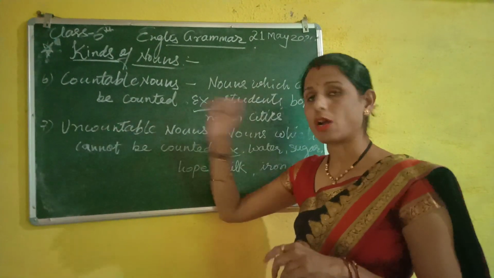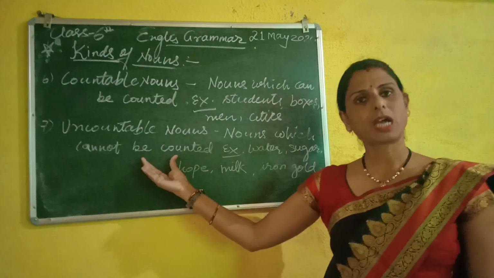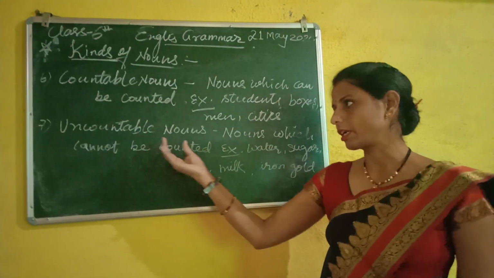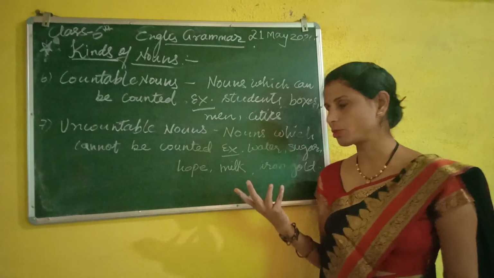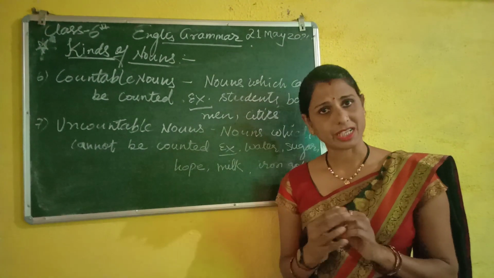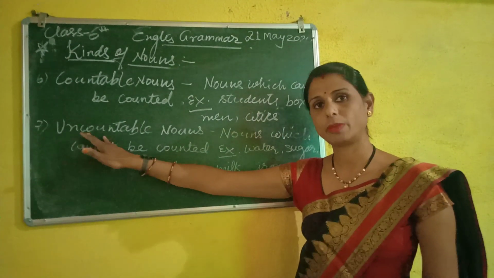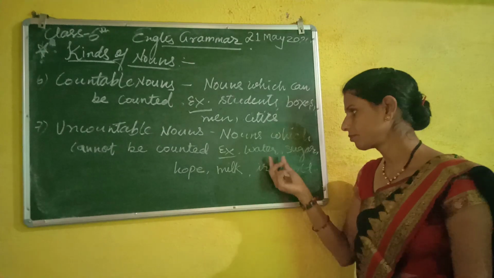Now, uncountable nouns. Uncountable nouns are those which cannot be counted. Water, sugar, all the liquids, all the liquid forms will come under uncountable nouns. Why?